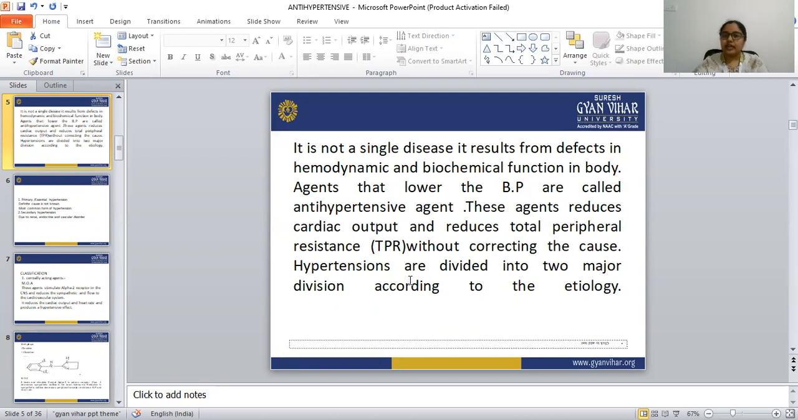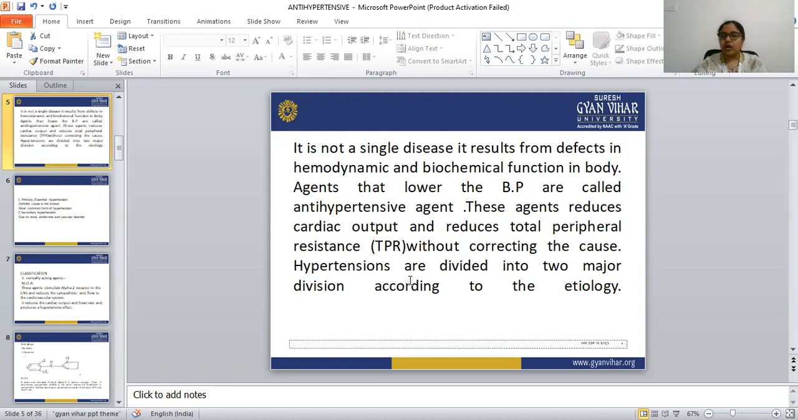The agents that lower the blood pressure are called antihypertensive agents. So our main topic is antihypertensive agents. The drugs that lower the blood pressure are known as antihypertensive drugs. These agents reduce the cardiac output and reduce the total peripheral resistance without correcting the cause.